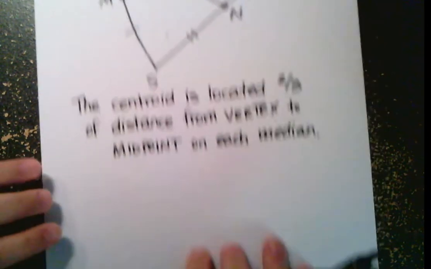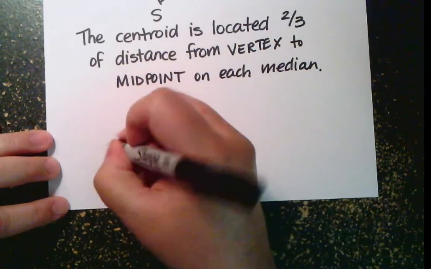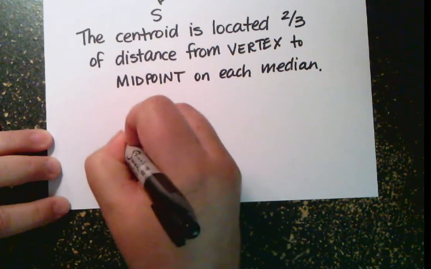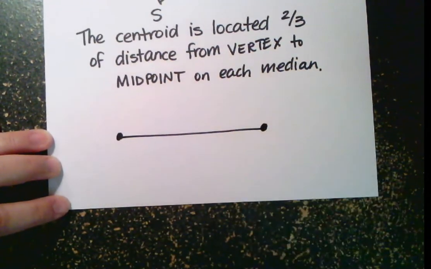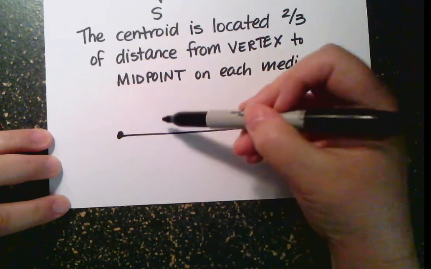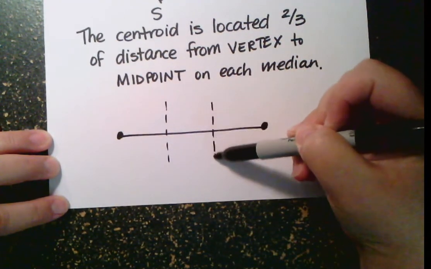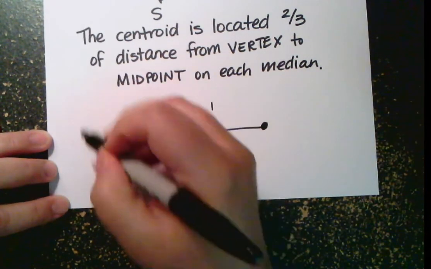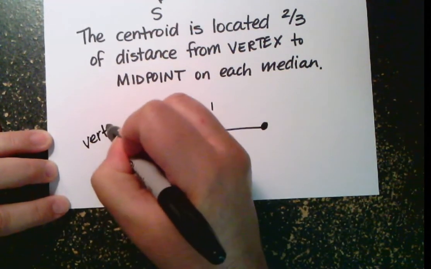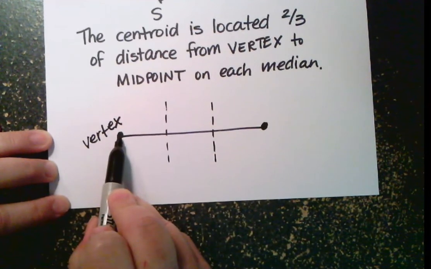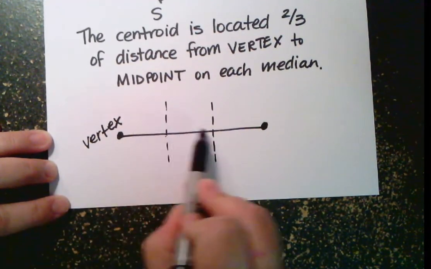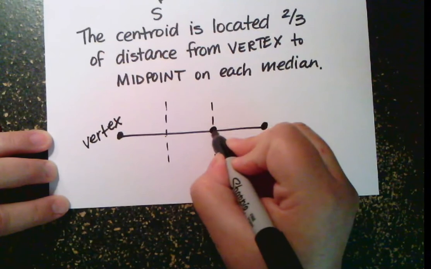So let's look at how we can have a segment partitioned that way. Thirds means three pieces. So let's divide this segment into three pieces. What if this is the vertex? 2/3 of the distance from the vertex means I go one piece, two pieces. This is where the centroid would be.